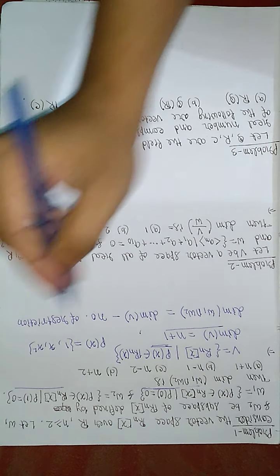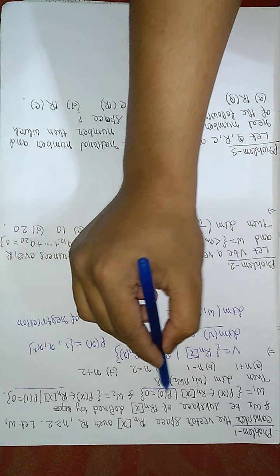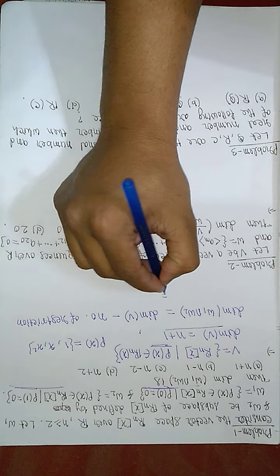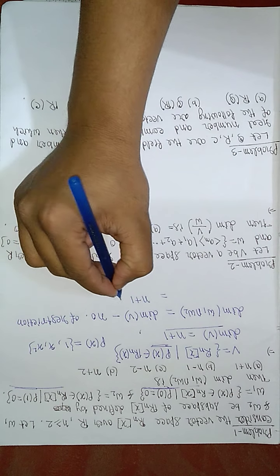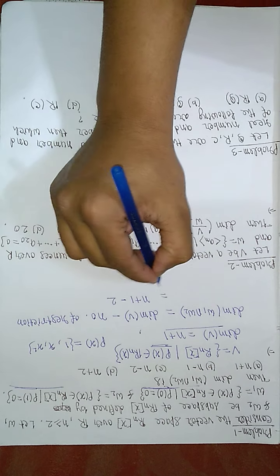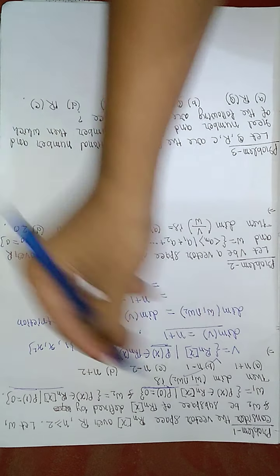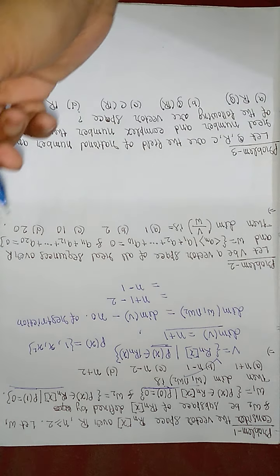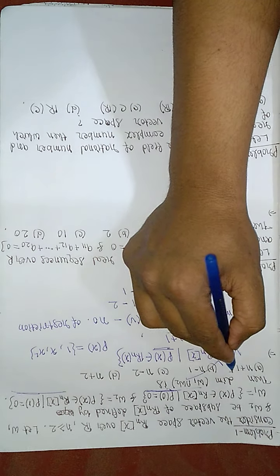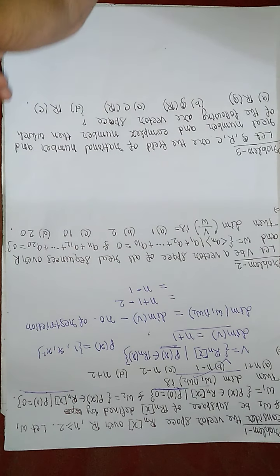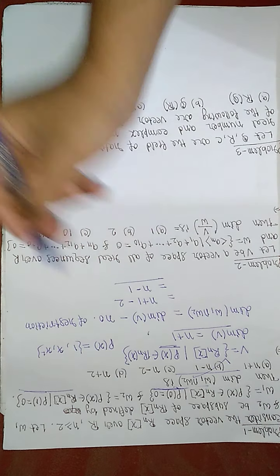So how many restrictions are there in W1 and W2? Here it is 1 restriction and here it is 1 restriction, so the total number of restrictions is 2. So my dimension will be n plus 1 minus 2, so this is n minus 1. So option B is the correct option: the dimension of W1 intersection W2 is n minus 1. Hence this problem is solved.